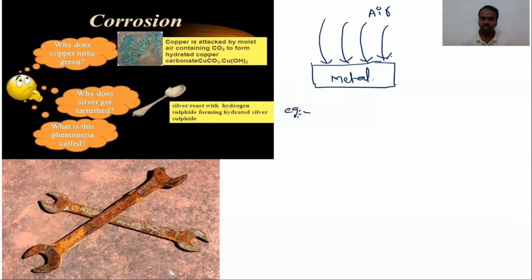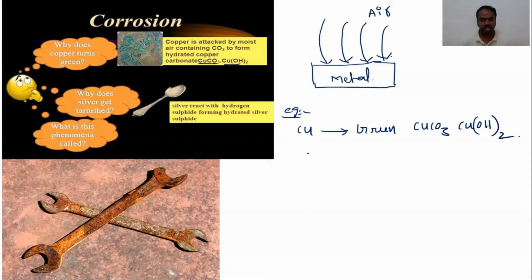For example, if the metal is copper, it forms a green color due to formation of basic copper carbonate, CuCO3, Cu(OH)2. See in this diagram, you can observe these green color layers on the copper metal due to formation of CuCO3 and Cu(OH)2.